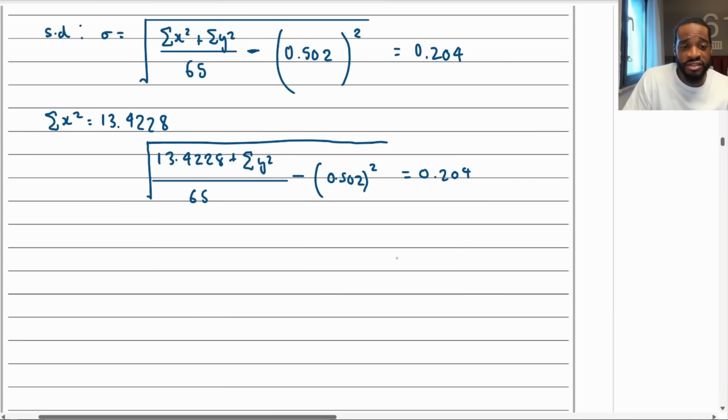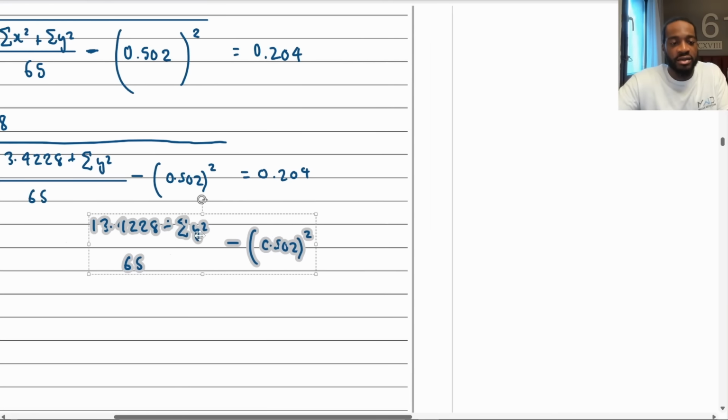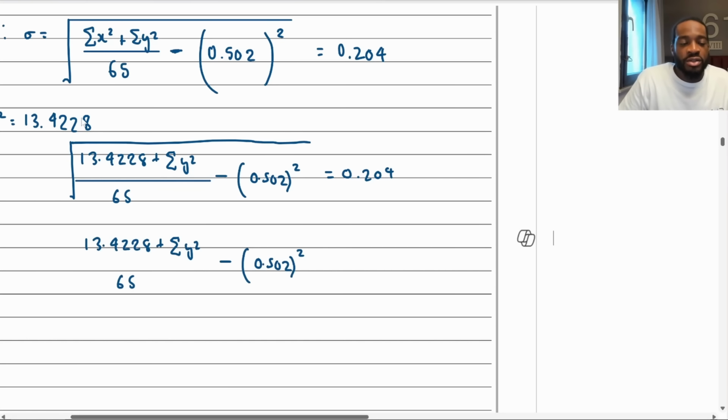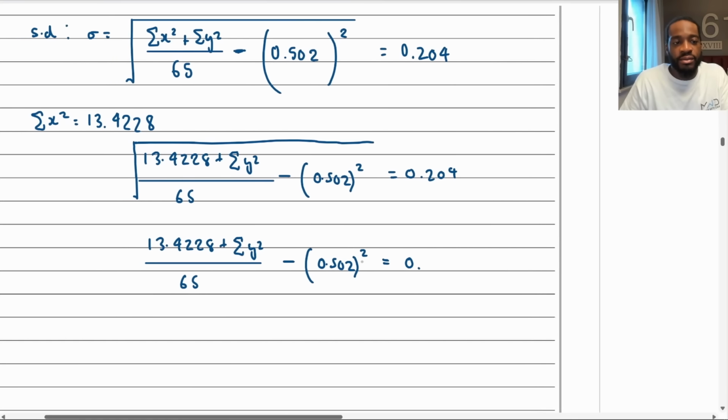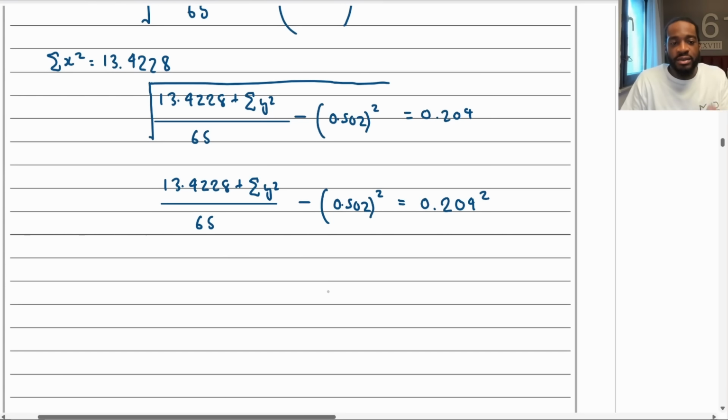First, square both sides. If I square both sides, then the square root will go. I'll copy that and write it out again because it'll be faster. Oh, we didn't get the denominator, which is fine, I'll just put it in. Then this is going to equal, I have to square the right hand side as well, don't I? 0.204 all squared. Then I would add that on, times by 65, take that away.